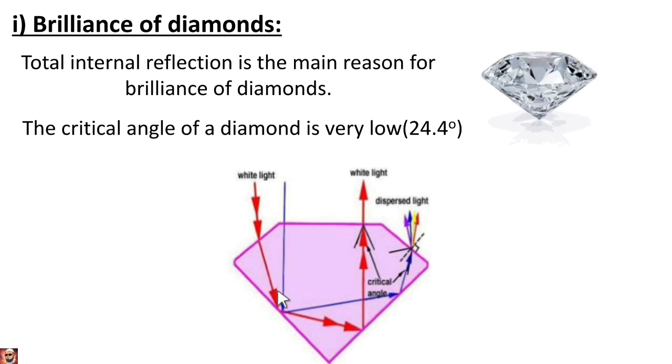So multiple reflection takes place in the diamond. And at last, when the light comes out from this curved surface, from the surface of the diamond, it disperses. So that's why the diamond appears bright. Or we can say the brilliance of the diamond is because of total internal reflection which is taking place inside the diamond.